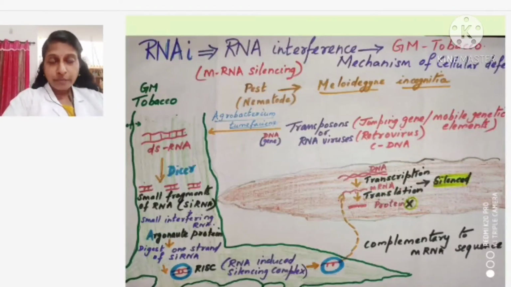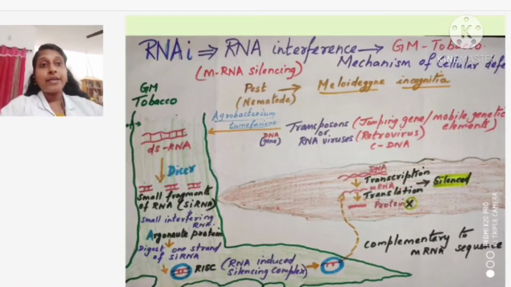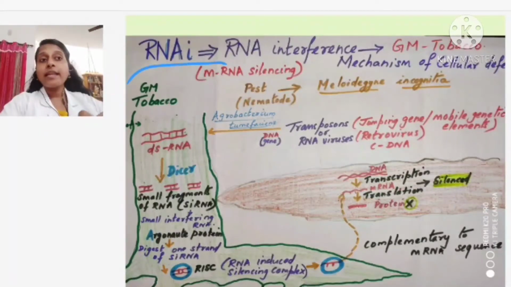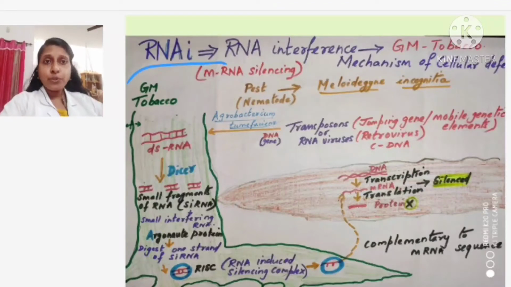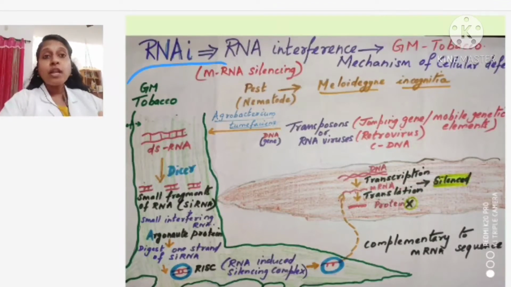Okay. And in this process, the second application of biotechnology in agriculture after Bt cotton, we give a specific name to the process. What is it? It is RNAi. What is this RNA? RNA, you know, is ribonucleic acid. And what is this small i standing there? That is referring to the term interference.